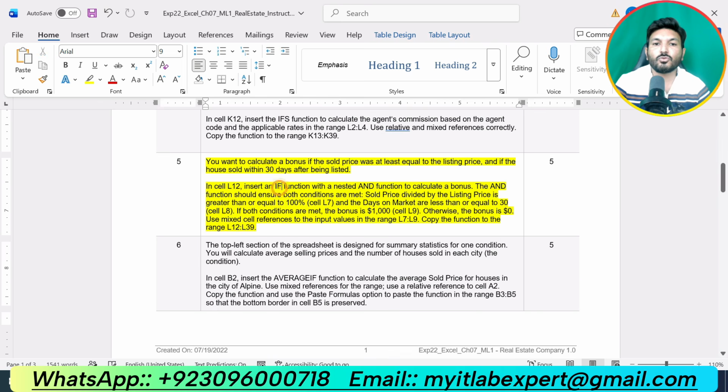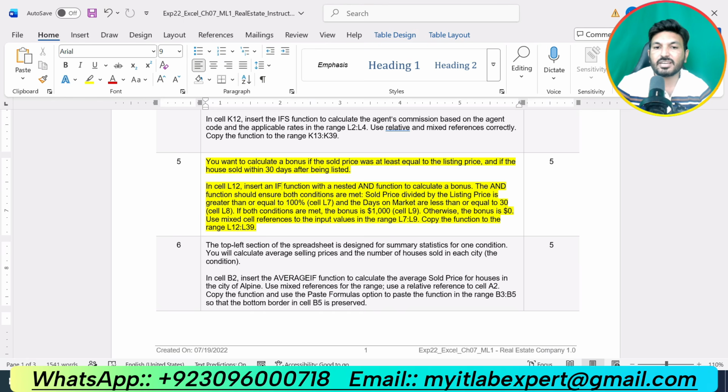Step number 5 is saying you want to calculate the bonus if the sold price was at least equal to listing price and if the house sold within 30 days after being listed. In cell L12, insert an IF function with the nested AND function to calculate the bonus. The AND function should ensure that both conditions are met. Sold price divided by the listing price is greater than or equal to 100%. And the days on the market are less than or equal to 30. If both conditions are met, the bonus is 1000, otherwise the bonus is 0.